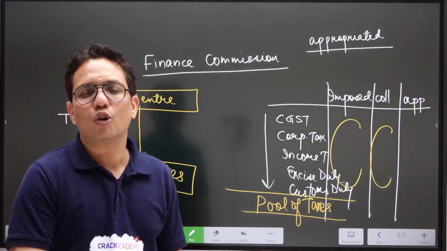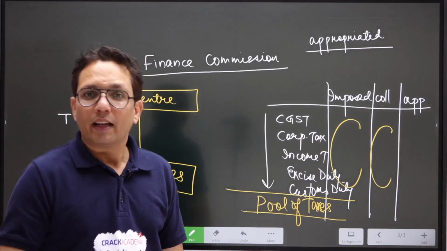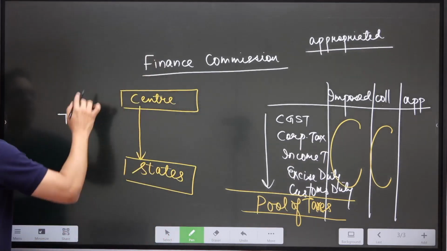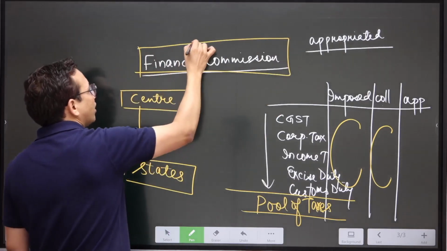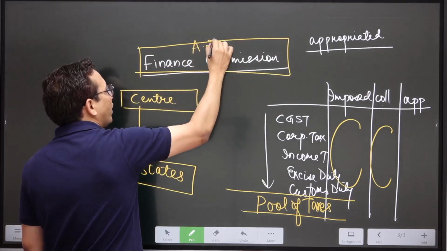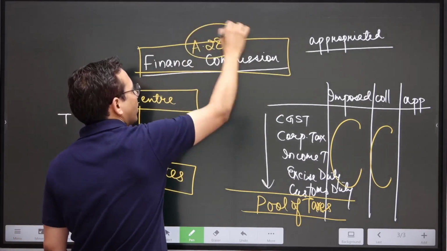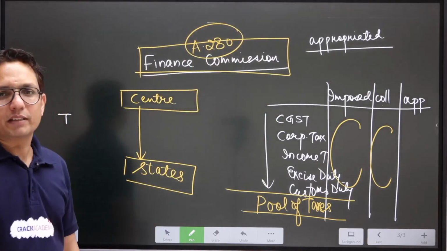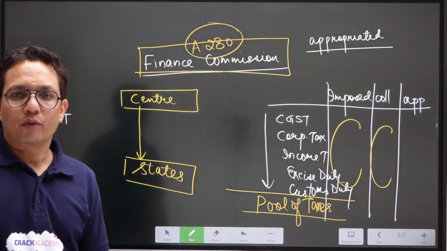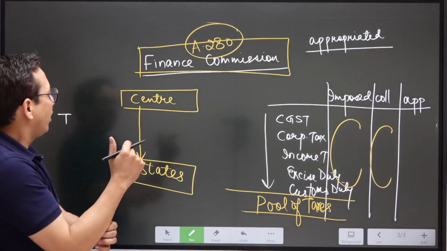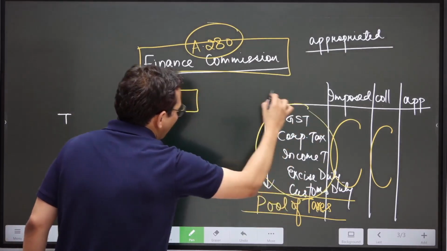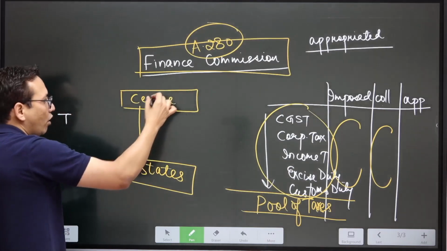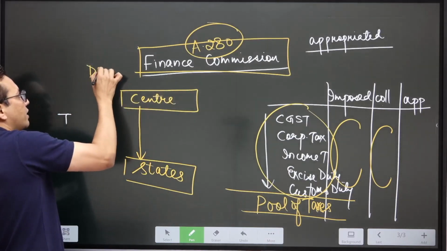I'll keep the whole rupee with myself. Hence, what the constitution has done is, constitution has set up a finance commission under article 280. Constitution has given a provision that a finance commission should be set up under article 280. So it's the finance commission which decides how much taxes will be devolved from center to the states.